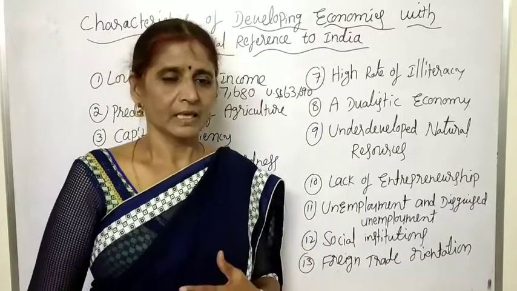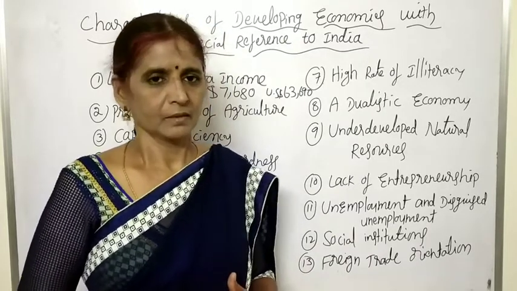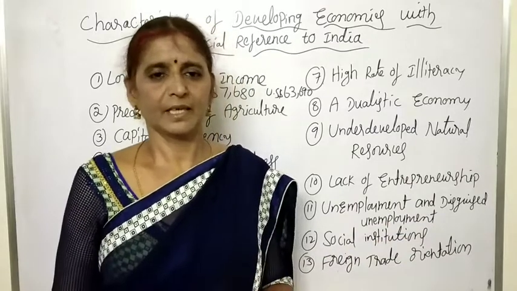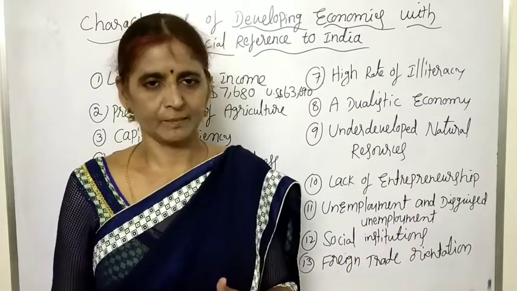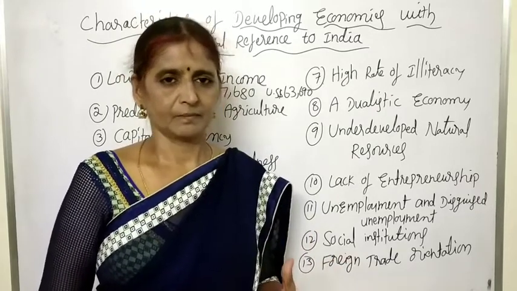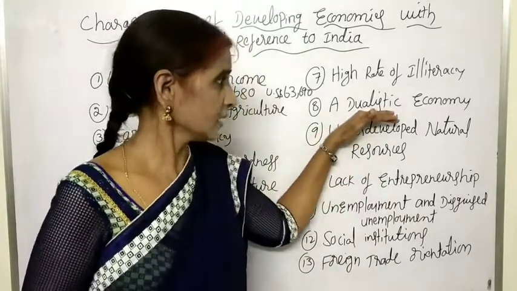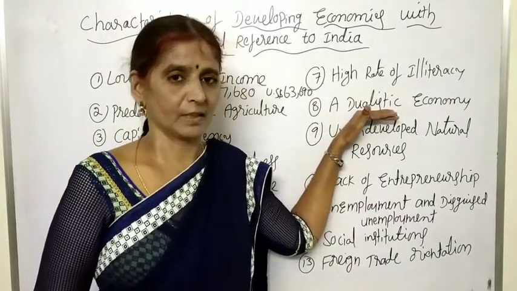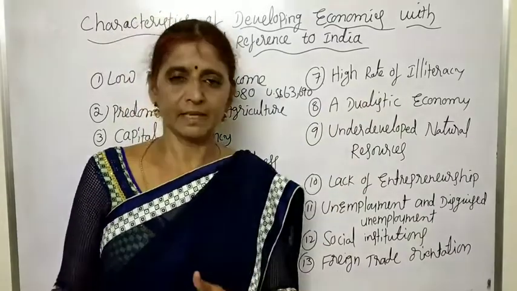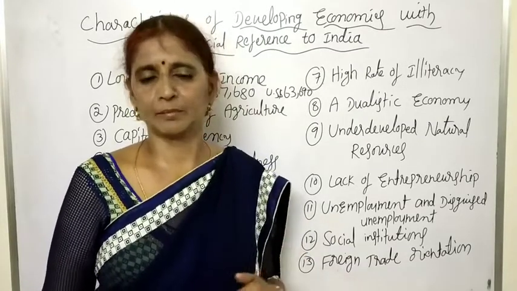In this way, this type of dualism exists in the developing countries. On one side a developed market economy and on the other side an underdeveloped agricultural society. So whenever there is dualism in the economy, that is, on one side the organized industrial sector and on the other side the unorganized agricultural sector, it hinders the development process.